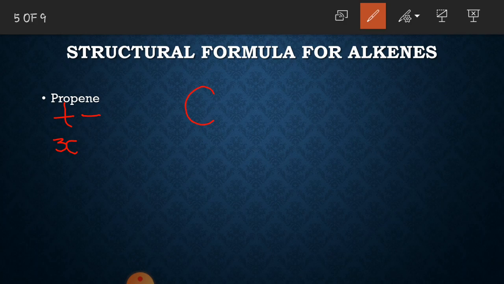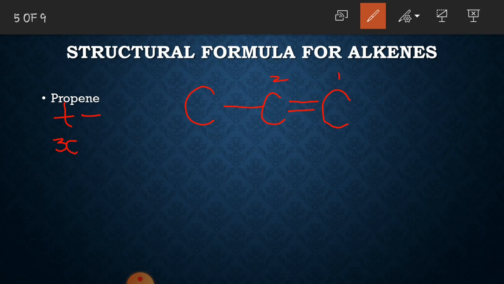So first you will write 3 carbon atoms in a row and then draw a double bond anywhere between 2 carbon atoms. Now after drawing the bonds, you have to complete the rest of the bonds of the carbon atoms.